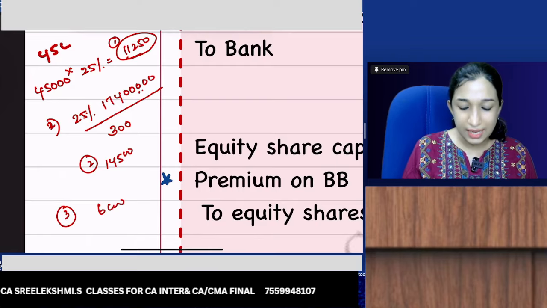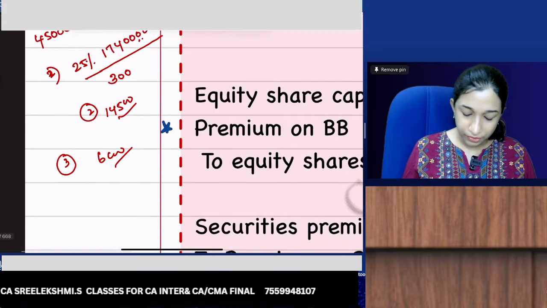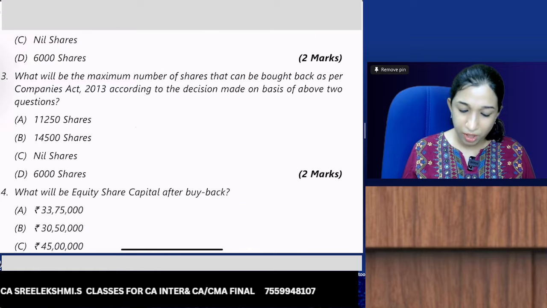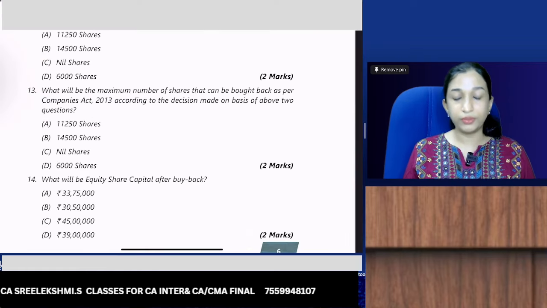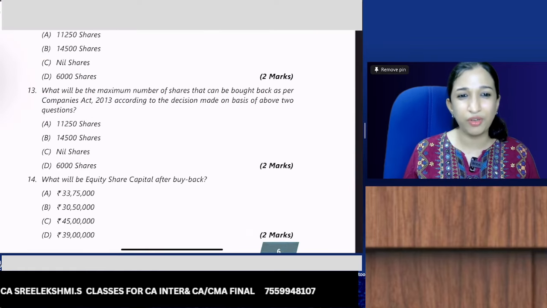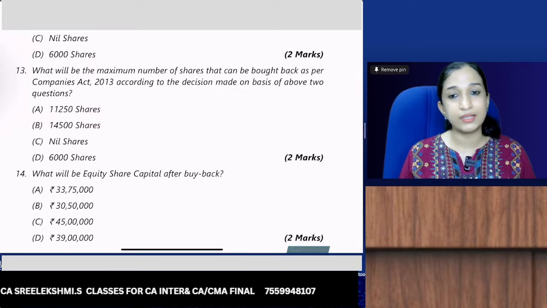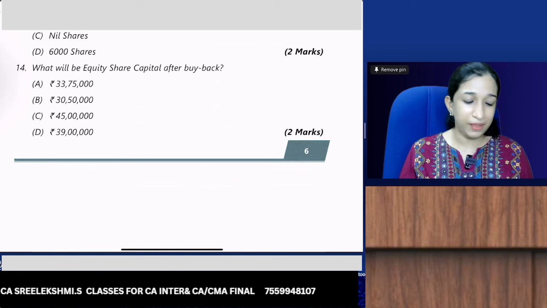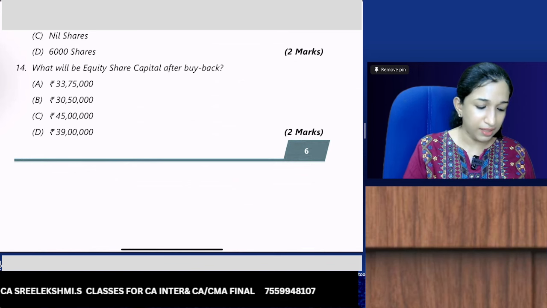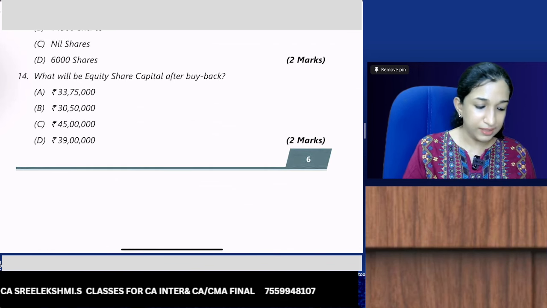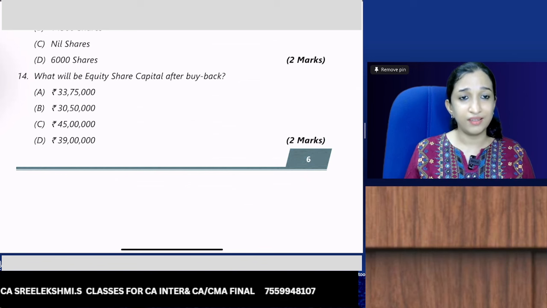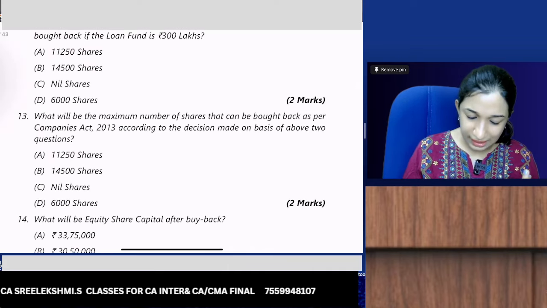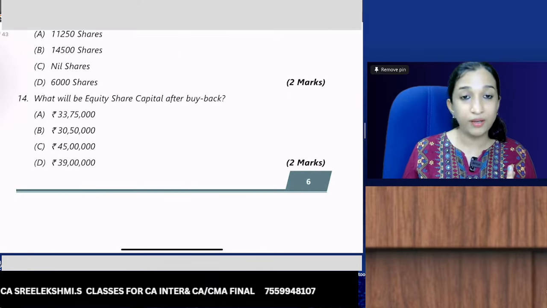So as per Companies Act, the least of the 3 is the number of shares that can be bought back: 6,000 shares. Because you have already paid the loan, you can buy back 6,000 shares. What will be the equity share capital after buyback? 45 lakhs minus 6,000 shares, that is 6 lakhs, gives 39 lakhs. Is it correct? Is it that simple? Option D. Let's find out.